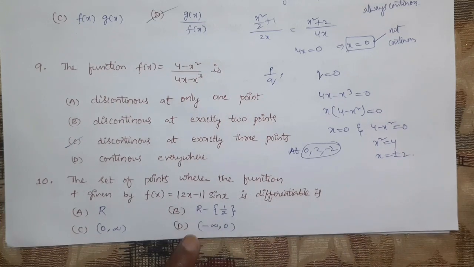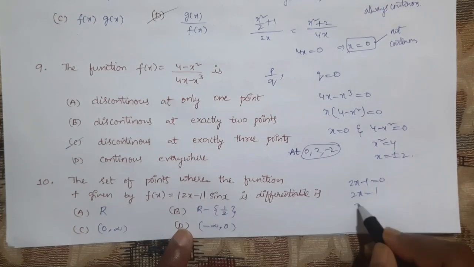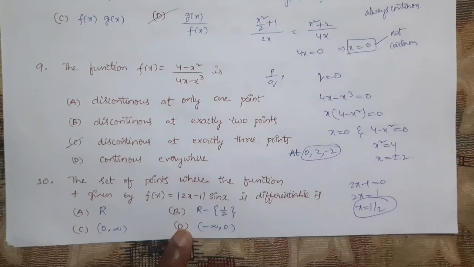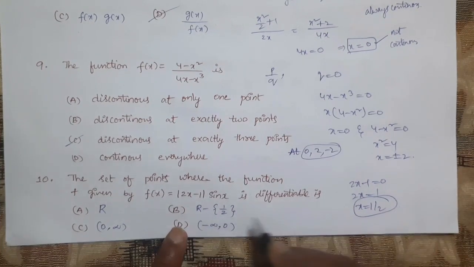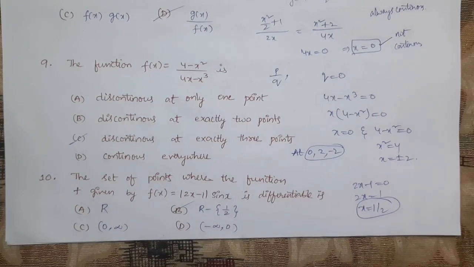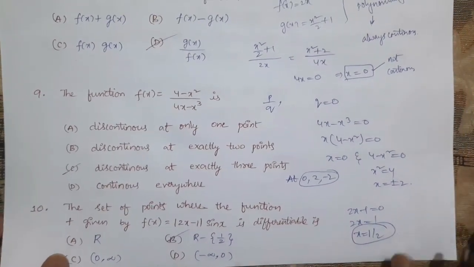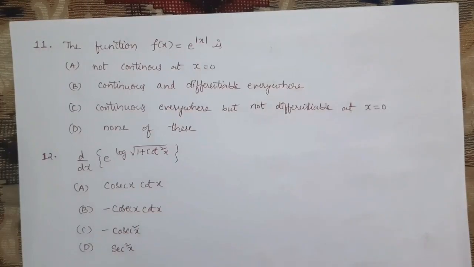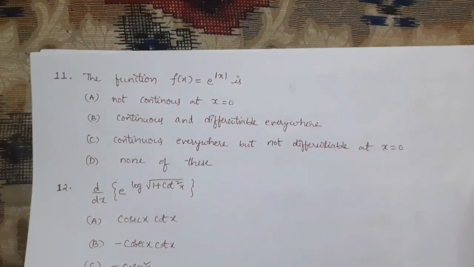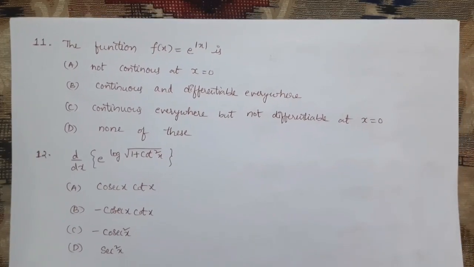To find where it is not differentiable is very easy. When they give a modulus function, what you do is equate the inside function to 0, 2x equal to 1, then x equal to 1 by 2. At that point it is not differentiable. That means it is differentiable at R minus of 1 by 2. So these problems from continuity and differentiability are very easy. The question may look difficult, but if you read it properly and apply the concept, it will be very easy for you. So we can solve all these questions within 30 seconds.